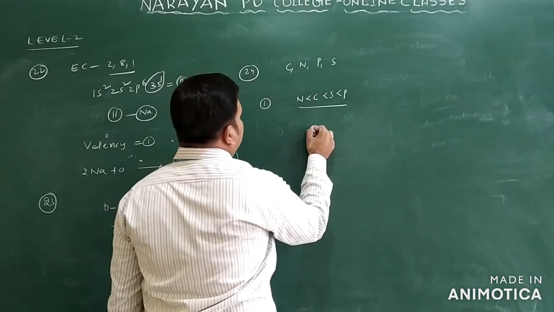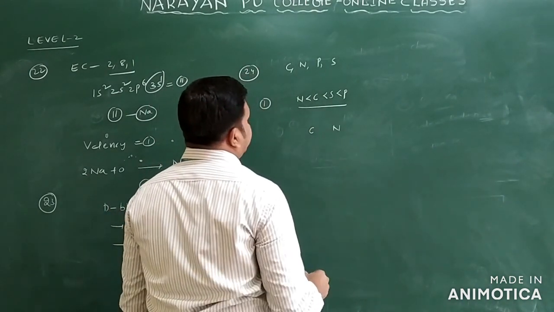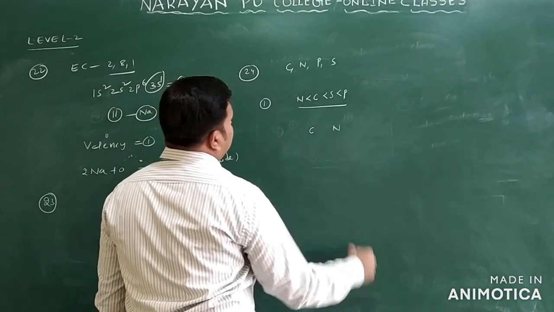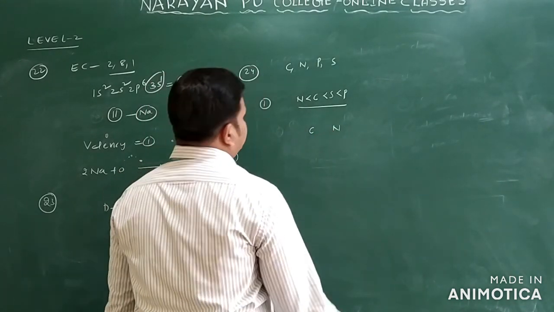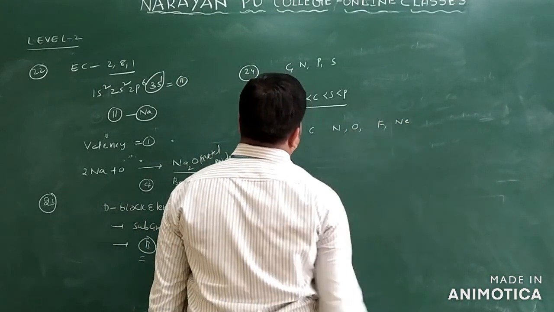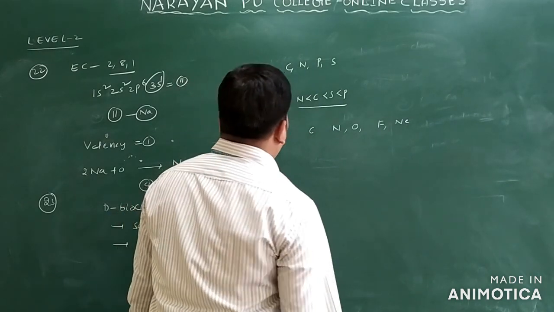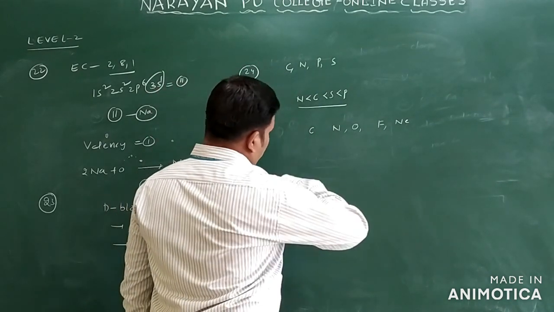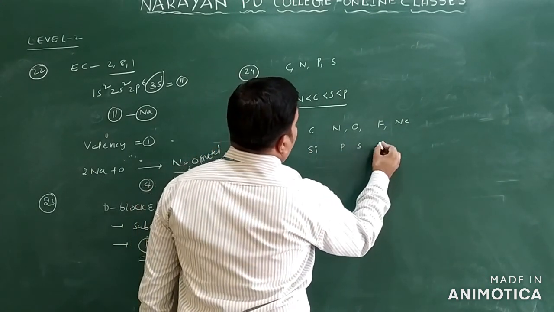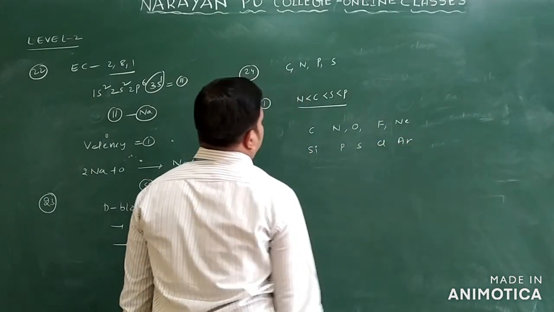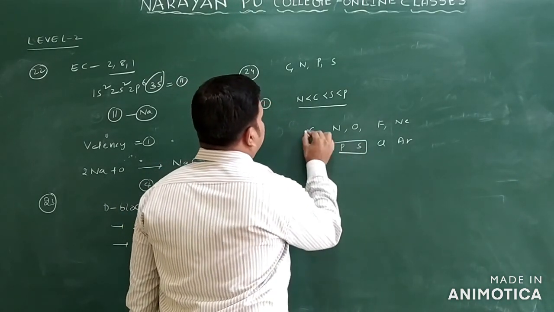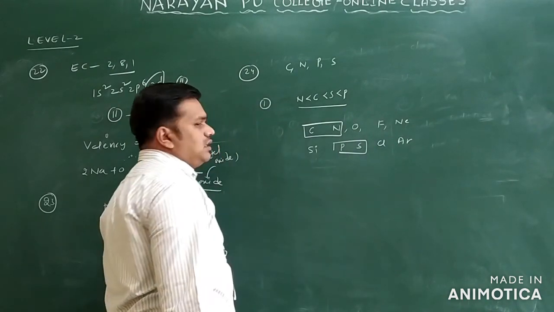You can see here carbon and nitrogen like this, and one more, we have sulfur also. Carbon, nitrogen, then oxygen, fluorine, neon like this. Coming to the next period: silicon, phosphorus, sulfur and chlorine, argon. We have to compare phosphorus and sulfur, and we have to compare nitrogen and carbon only.